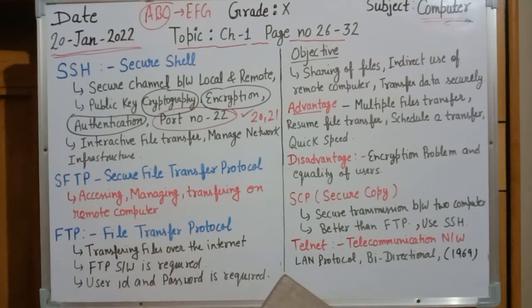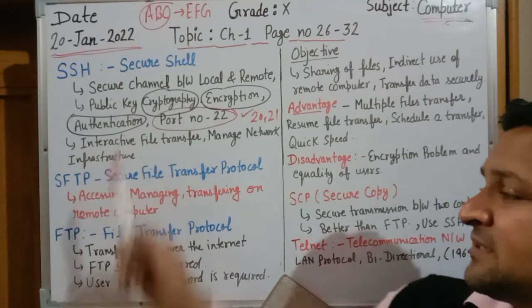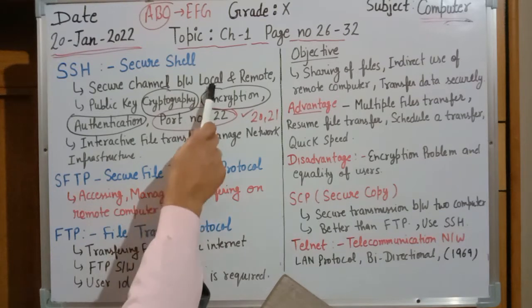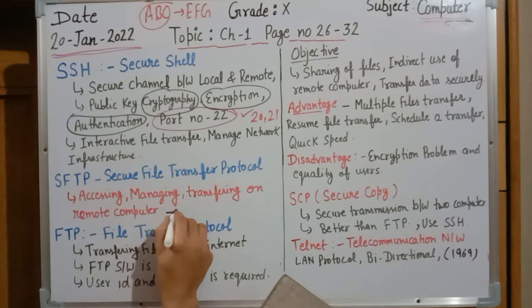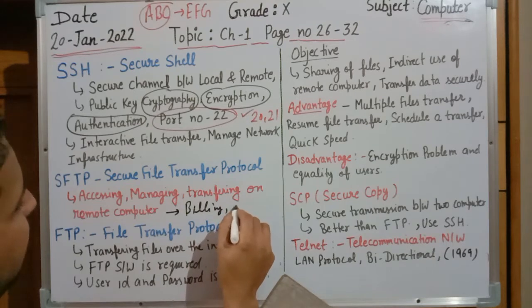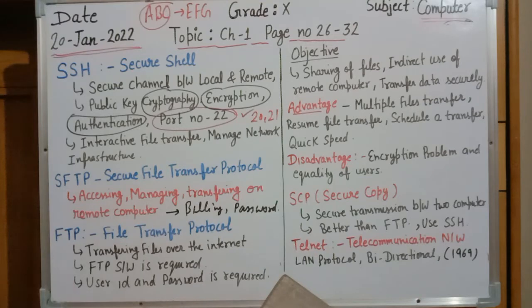Next is SFTP, Secure File Transfer Protocol. It will take the help of the secure shell system. The difference is that it will create a connection between local and remote computer, but SFTP is used for accessing, managing, and transferring files on remote computers only. And the major concept, where we can use it is for transferring billing of a department, or transferring any type of password. So it is working on a remote computer system.